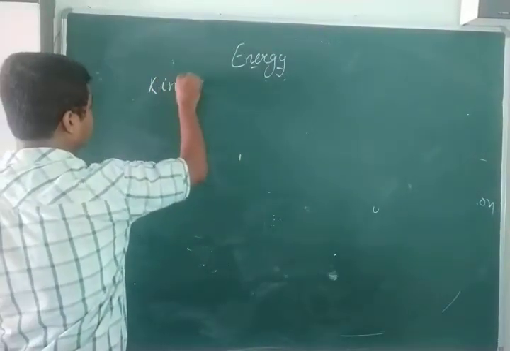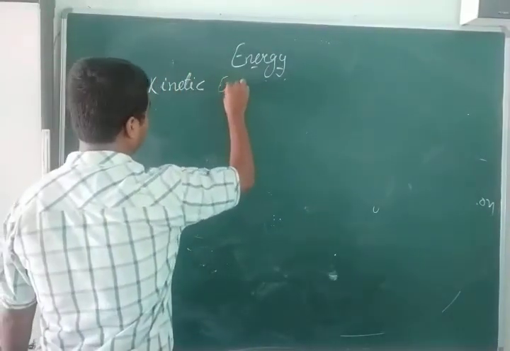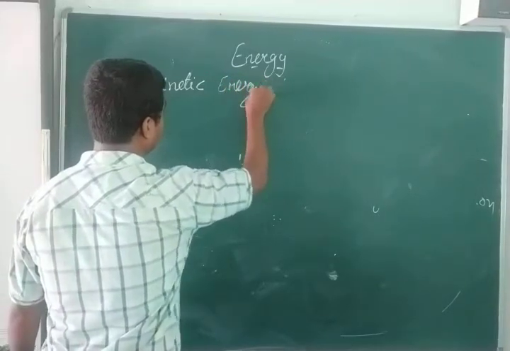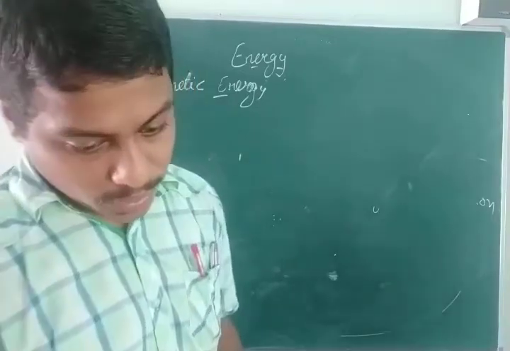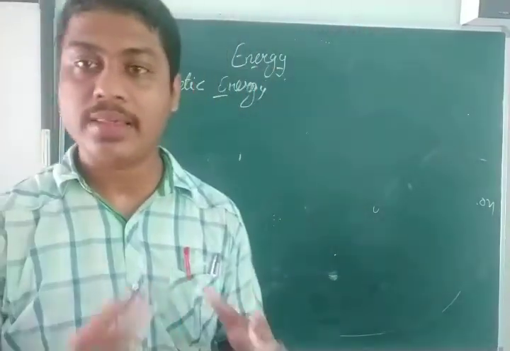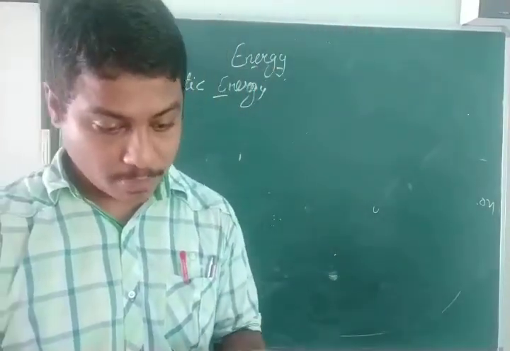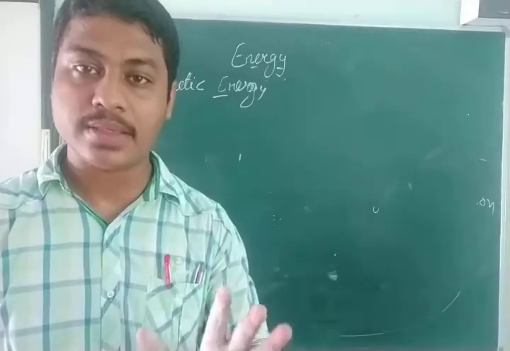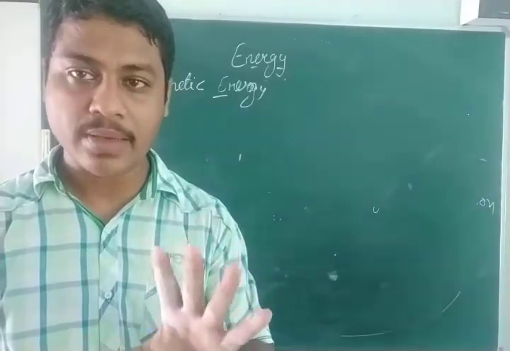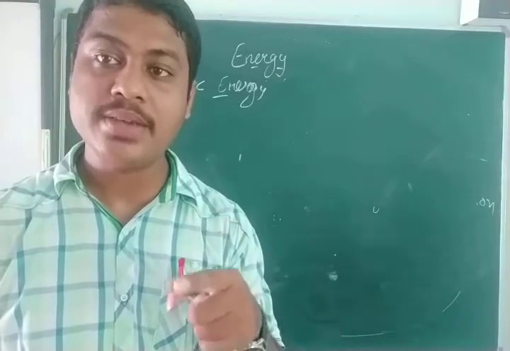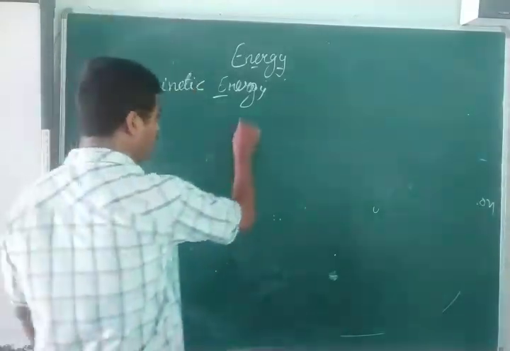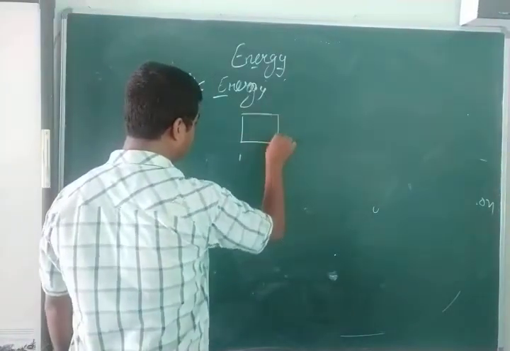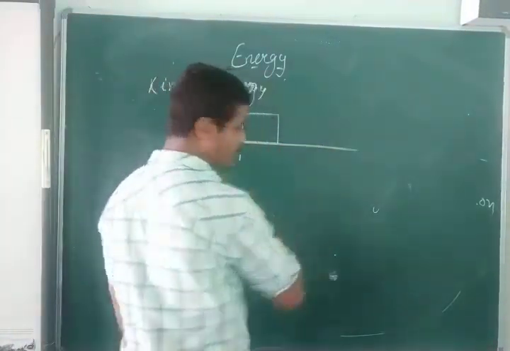We will be taking kinetic energy and deriving a formula for it. Let us consider a body of mass m which was initially at rest. That means its initial velocity will be 0.